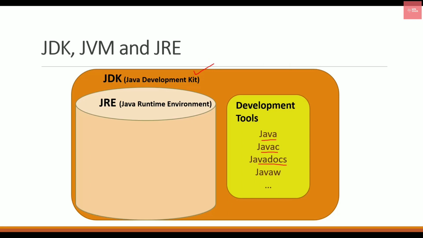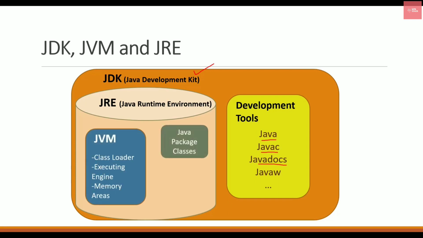Then comes JRE. JRE stands for Java Runtime Environment and it contains JVM. Apart from JVM, it also has Java package classes and the runtime libraries. So it does not contain any development tools like compiler or debugger, but it contains these supporting files, which are the runtime libraries and some packages or classes you are using.